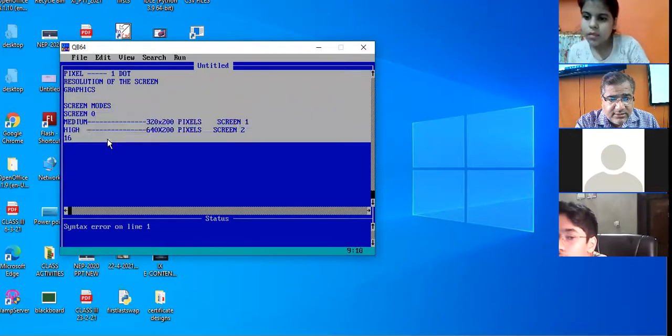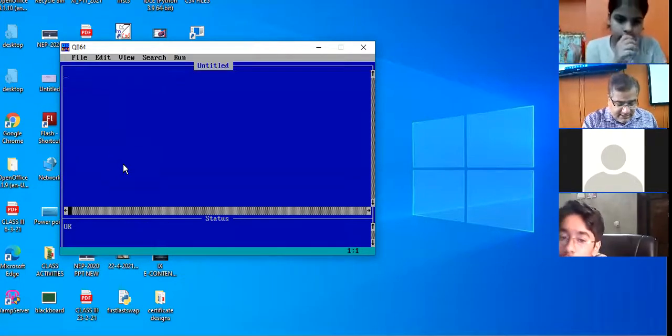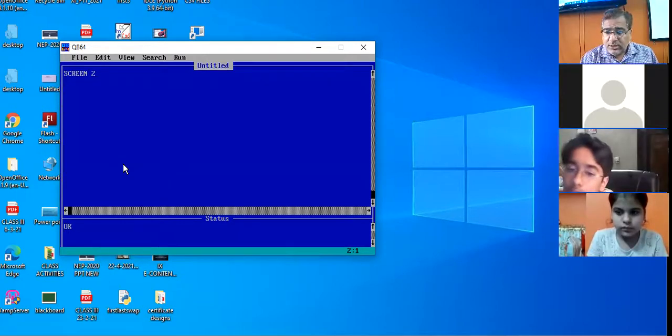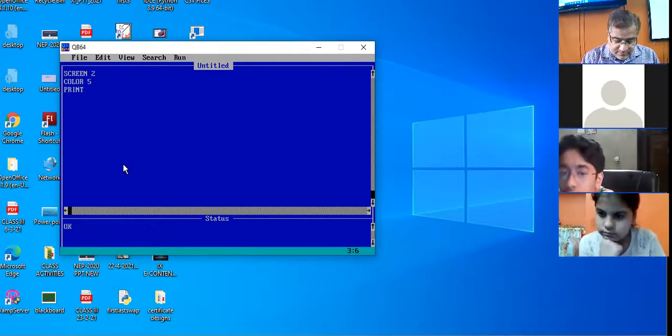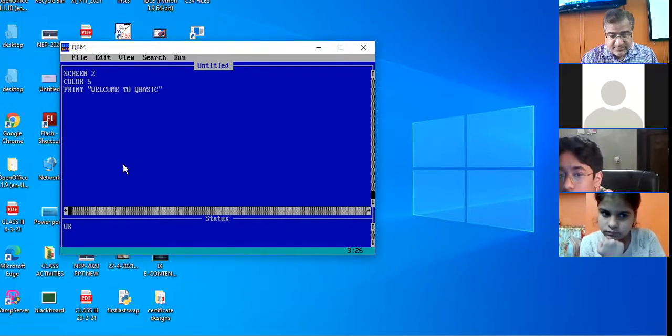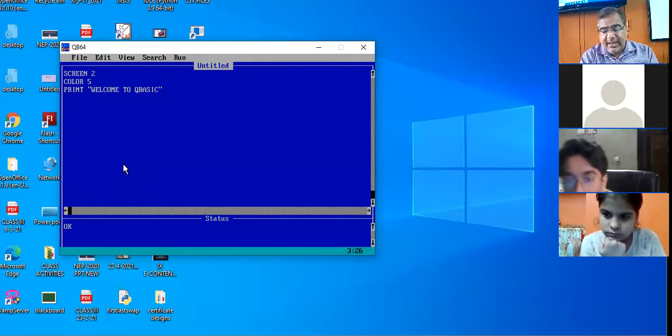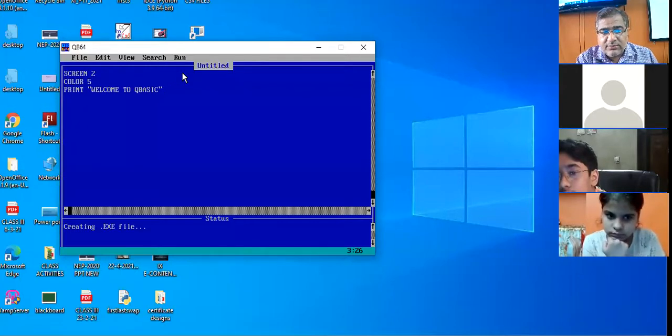Suppose I write here screen 2, color 5. I print the message welcome to QBasic. Okay? Am I clear? Now run this code and let us see the output.